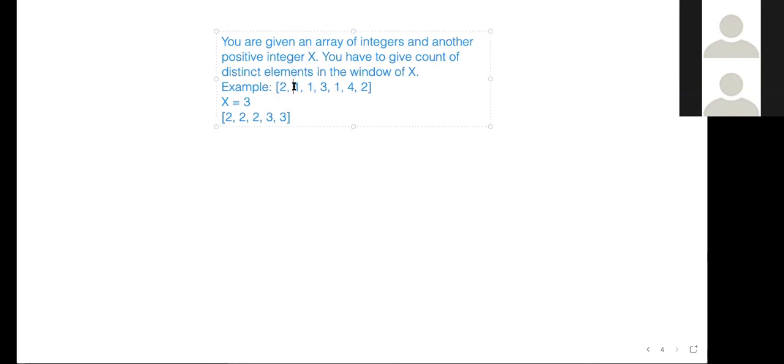Then we move one position ahead. Again, we look at the window of 3 elements. Here, how many distinct elements are there? 2. Again, we move one position ahead. 2. Again, we move one position ahead. 3. And then we move one position ahead. 3. Correct?